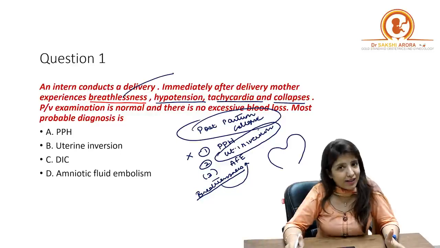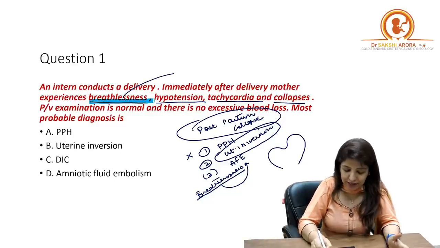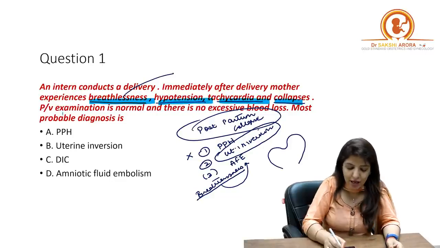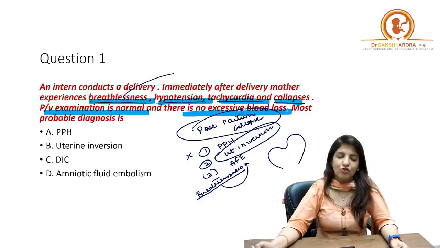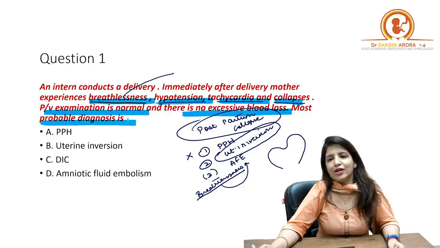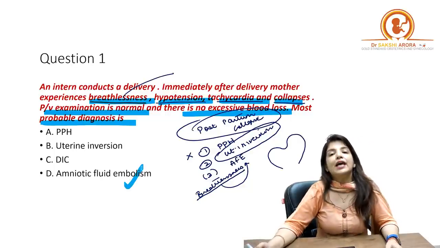And so in our case over here, the patient is having breathlessness, hypotension, tachycardia, and she collapses. Per vaginal examination is normal and there is no excessive blood loss. What is the most probable diagnosis? The most probable diagnosis is amniotic fluid embolism, right?